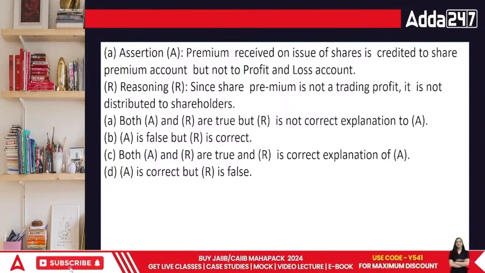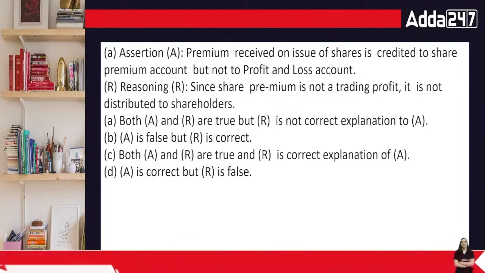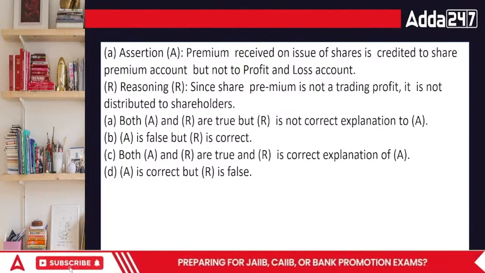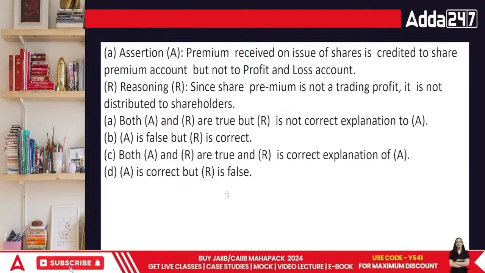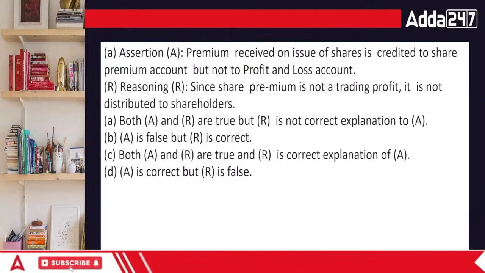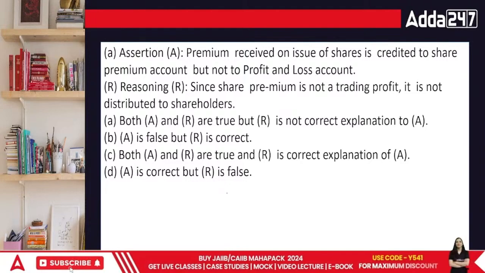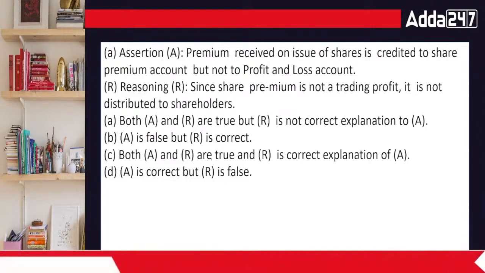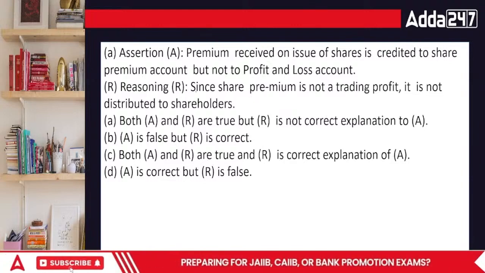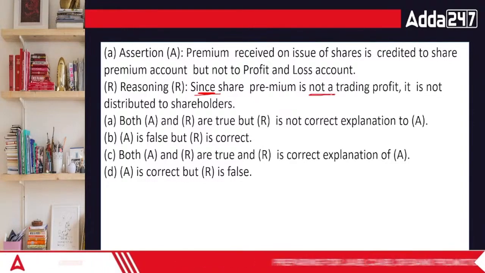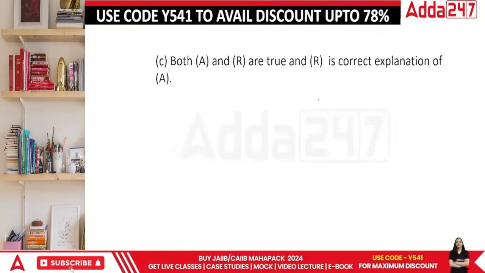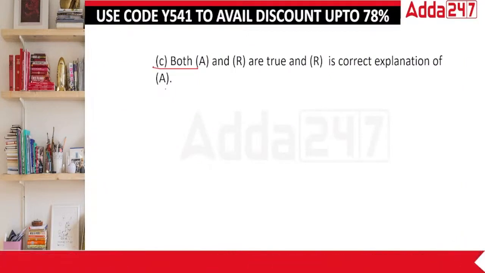What's going to be the answer? Since share premium is not a trading profit, it is not distributed to the shareholders. Always remember, premium is basically the money you are getting over and above the price of the share. So we are just trying to say that I am a reputed company, so my price should be definitely a little above than the other people. So in this case, both A and R are correct, and R is also the correct explanation. This is not a trading profit. This is a capital profit that you are making. So the answer is both are correct.